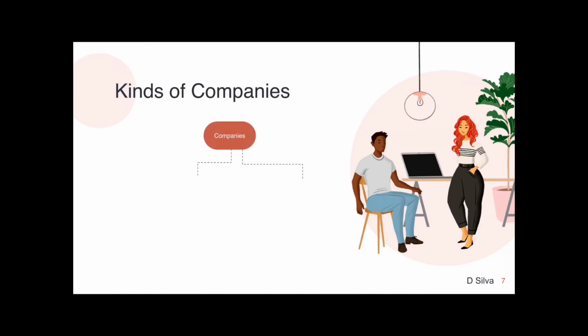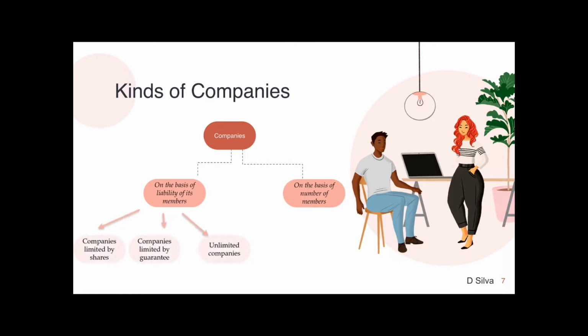Kinds of companies. We have two important categories, one on the basis of liability of its members and the other on the basis of number of members. On the basis of liability of its members, we have three categories: companies limited by shares, companies limited by guarantee, and unlimited companies. On the basis of number of members, we have public company and private company. I'm very sure you're familiar with these two terms right from your first PUC.